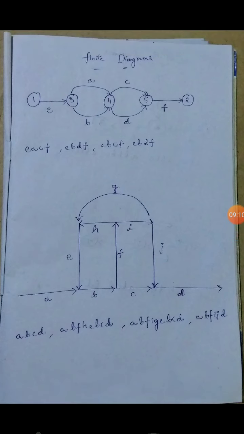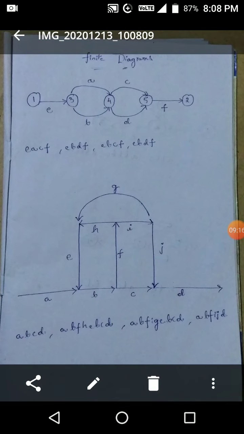In the same way, ABFIJD: A to B has a link, next B to F again an upward link, and F to I a right side link, and I to J a downside link, and D is the last link.